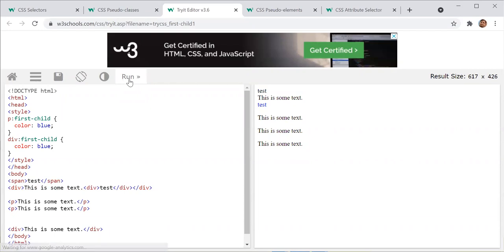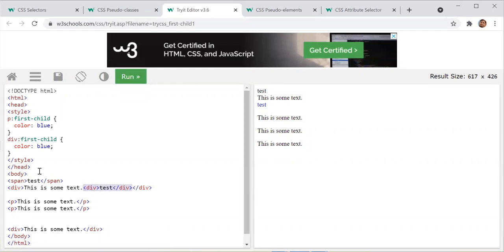Okay. But in that case, applying it here will work, yes, because this is the first child. This is the first child of outer div. Means this is the parent, right? Right. This is the parent and this is the first child. Now I got it. Means they will apply the first child if the paragraph is first, right?